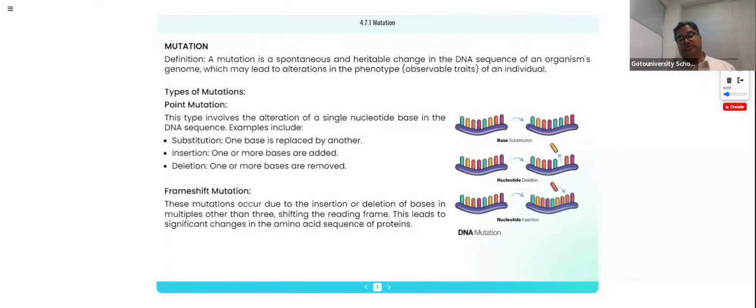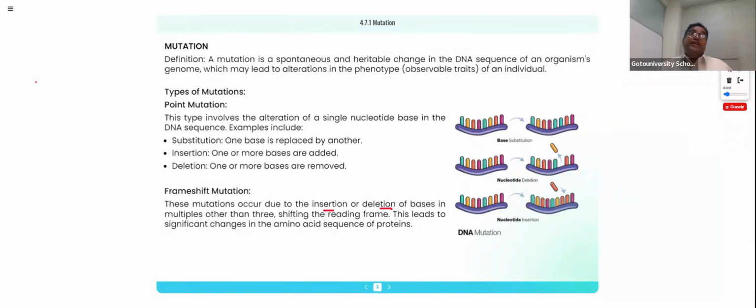In the frame shift mutation, if a nucleotide is inserted or deleted, what happens? For example, instead of uttering the word genetics, if I say a slightly different word, the meaning changes.